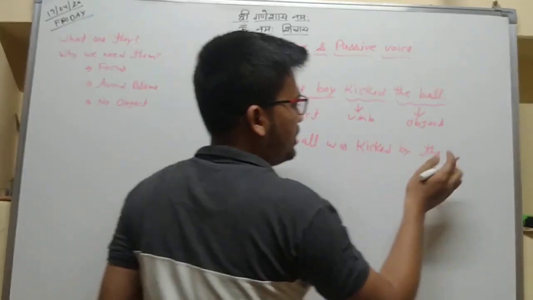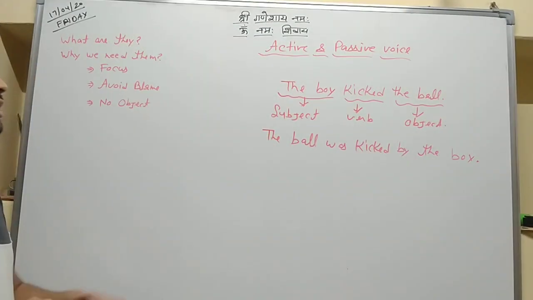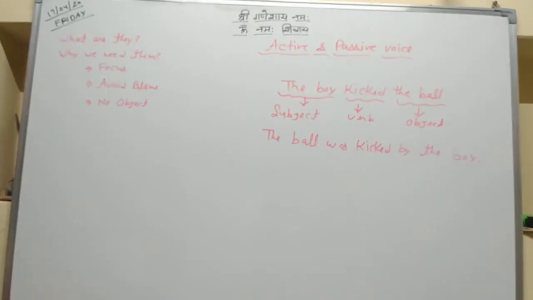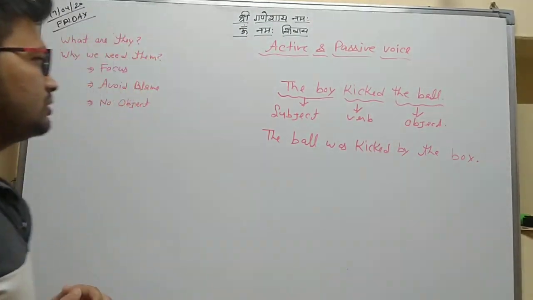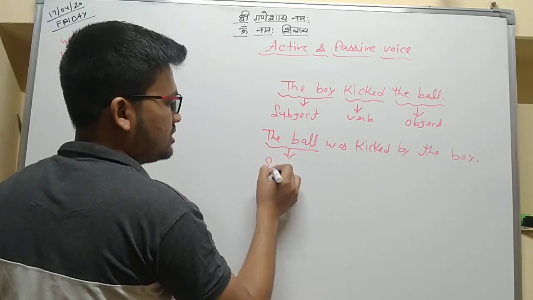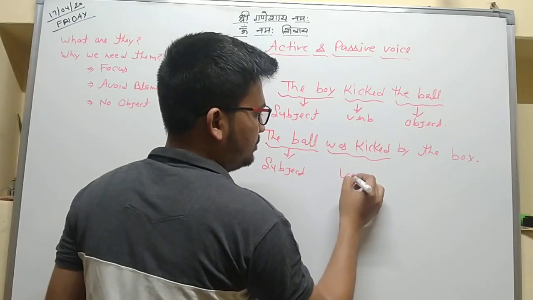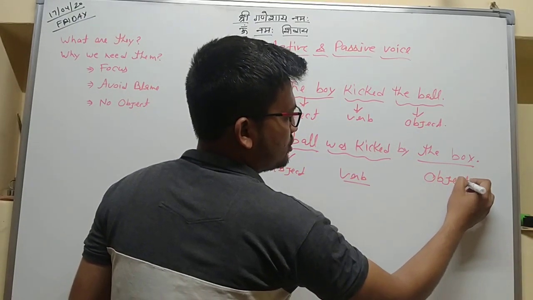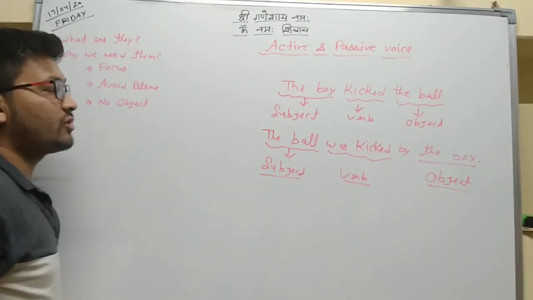This sentence and that sentence have the same sense, but the ball is the subject here, was kicked is the verb, and the boy is the object.